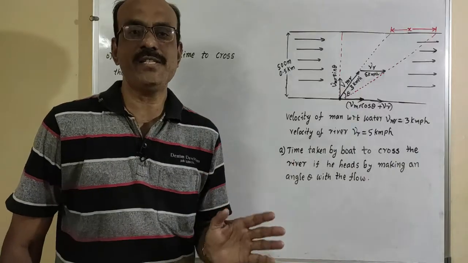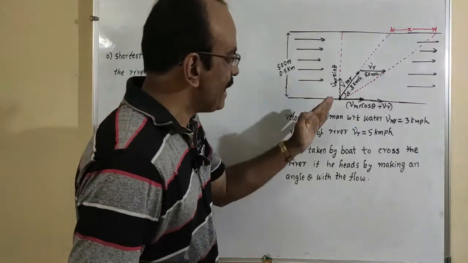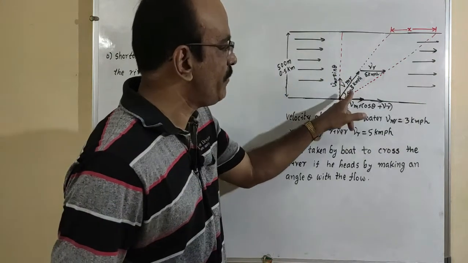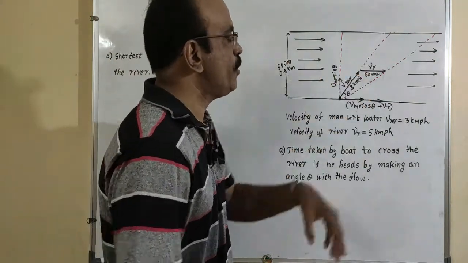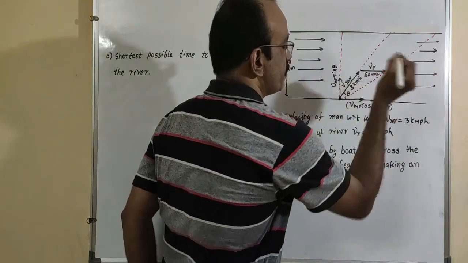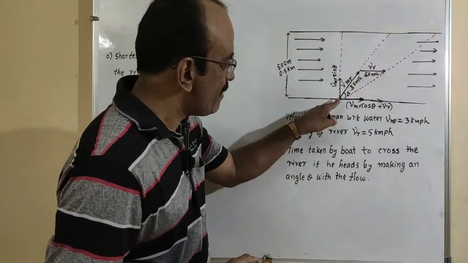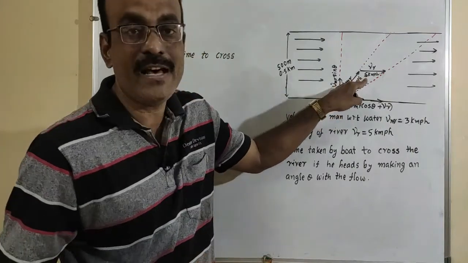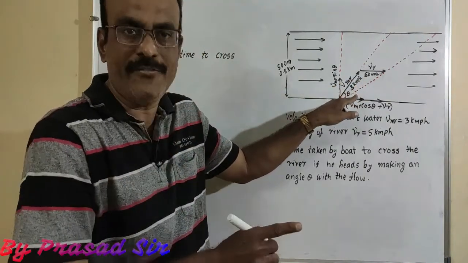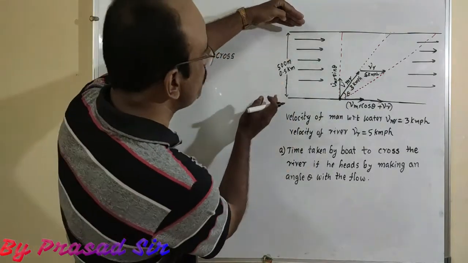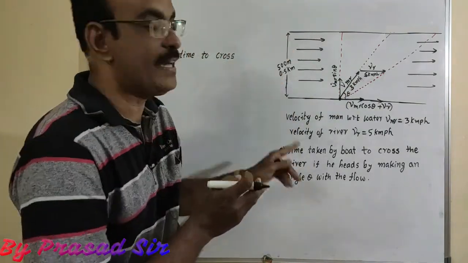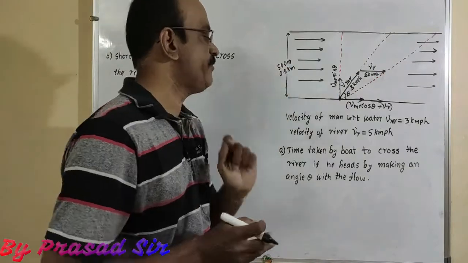In this question, what is given here? A person who is swimming inside the water with a speed of 3 km per hour, and the river which is flowing at 5 km per hour in this direction. And the swimmer makes an angle theta with the direction of river flow. He is traveling with a speed of 3 km per hour. And the distance between the two banks, that is 500 meters, convert into kilometers, 0.5 kilometers.